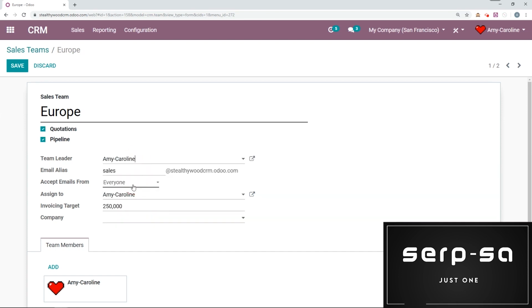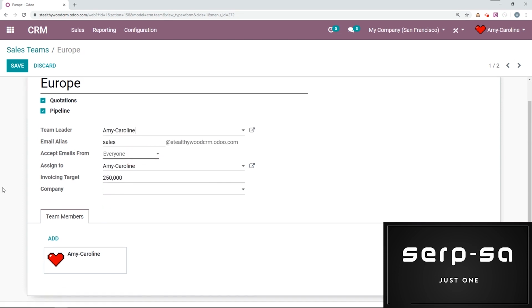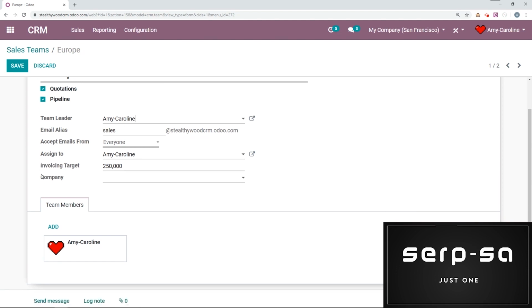So let's go ahead and make myself the team leader, Amy Caroline. And I can also choose an email alias. So this is really cool. Anytime someone will send an email to this email address, it will be converted into an opportunity and then added to the pipeline for this team. Okay, so I've already created one and I will show you that in just a moment, but let's go ahead and talk about some of these other fields.